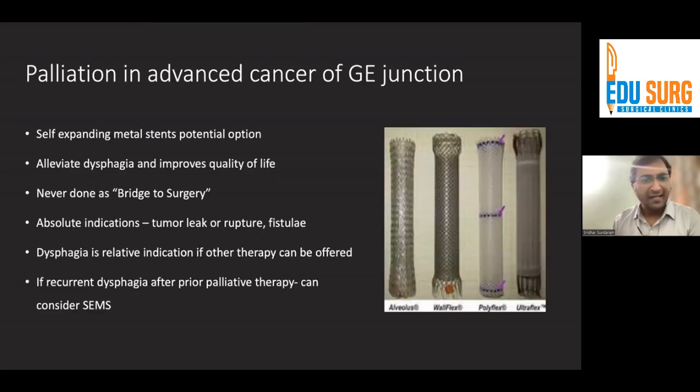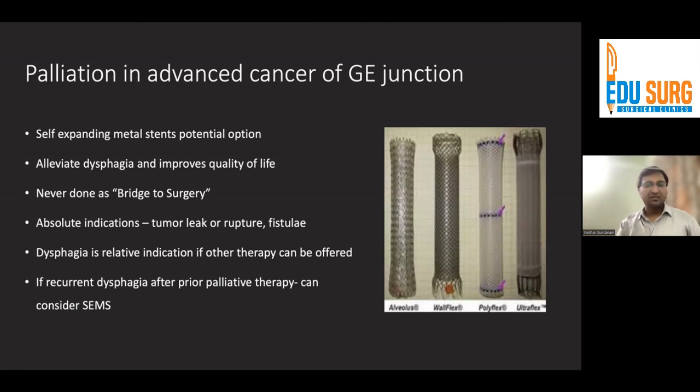Now going over to palliation. Now self-expanding metal stents remain a potential option. Now they alleviate dysphagia and improve quality of life. They're clearly never done as a bridge to surgery. The absolute indications, of course, remain tumor leak or rupture and fistulae. But in patients who have dysphagia, it's a relative indication if any other therapy can be offered.